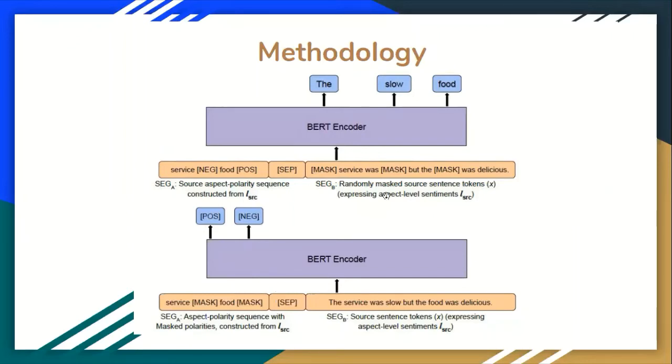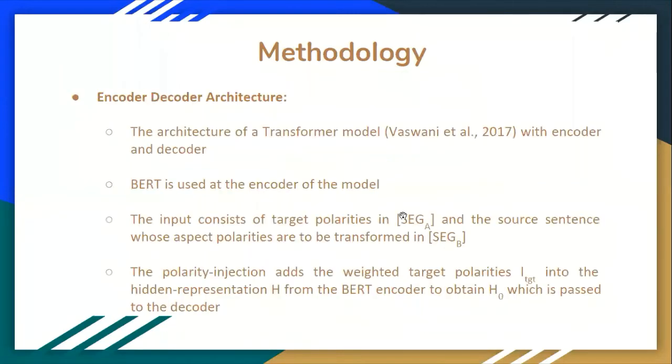So this is done in our masked language model. Next, we use encoder-decoder architecture to transform the model from Vaswani et al. And we use BERT weights at the encoder side. The input consists of target polarities, that is segment A, and a source sentence whose aspect polarity are to be transformed in segment B. And polarity injection is done, which I'll discuss in the next slides, that adds weighted target polarities into the hidden representation H from the BERT encoder and obtains H0, which is passed to the decoder.